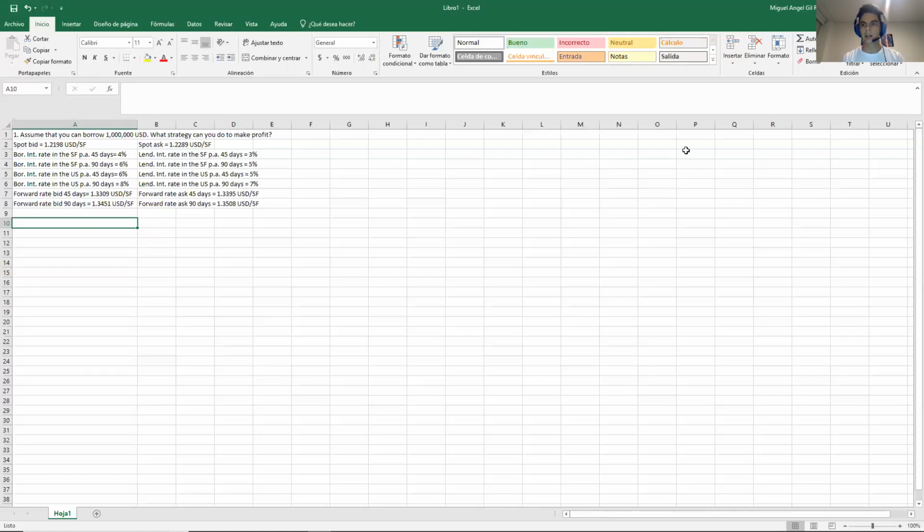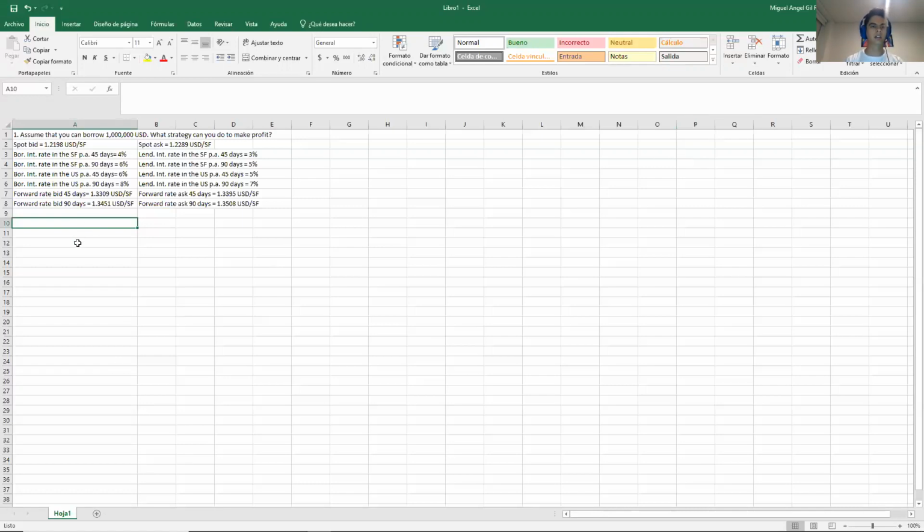As you can see, homework number 9 is kind of a review of most of the topics that we have seen throughout the semester. So we will start with the first exercise, which is quite a very complete exercise. Let's begin with this one. This one is the first exercise from the homework 9.